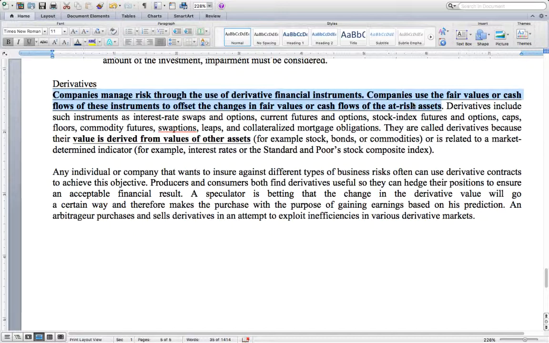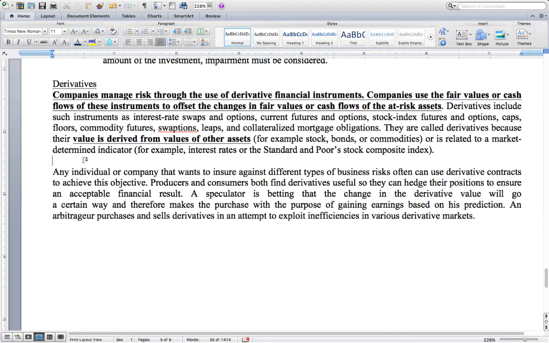So for example, if I own crop and I want to hedge my risk that there is a big storm that destroys a lot of my crop. Well, if there is a storm, the value of my crops would decrease. So to hedge that risk or manage that risk of that decrease, I may go buy a security that would move in the opposite direction of that.